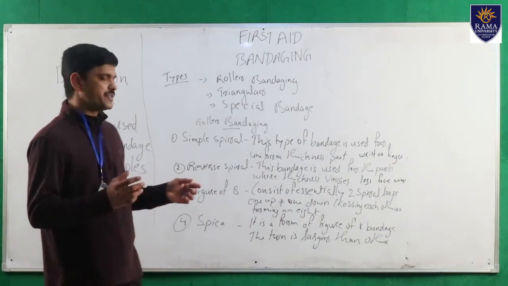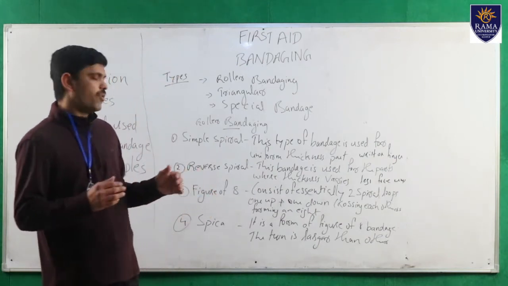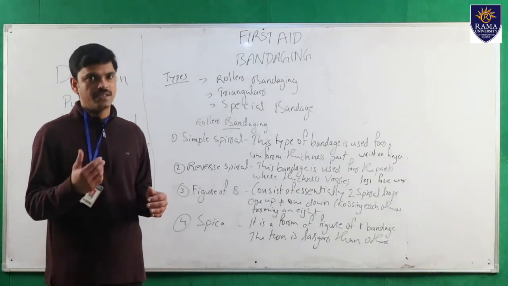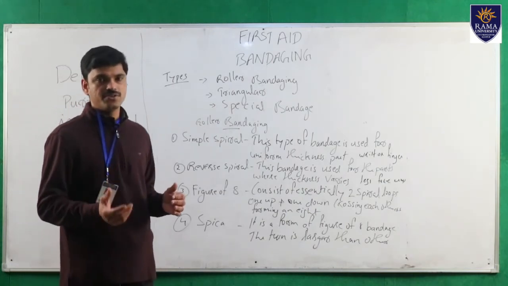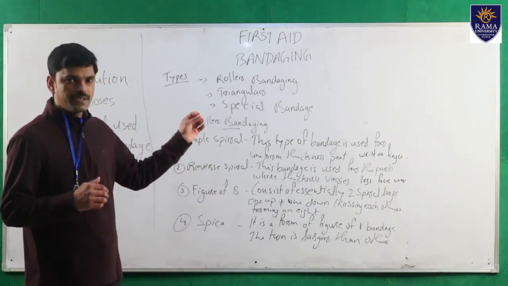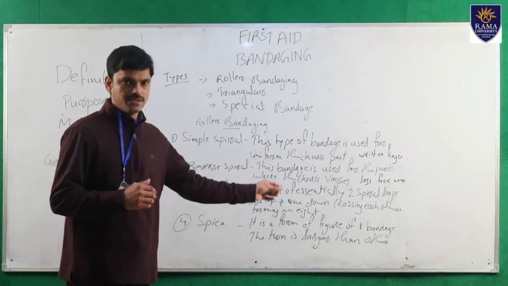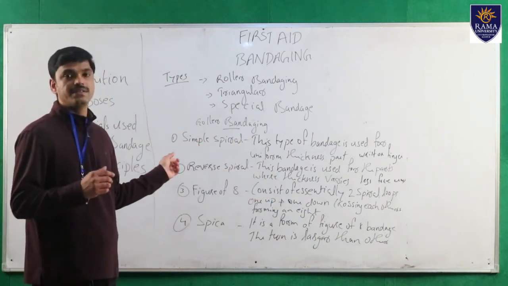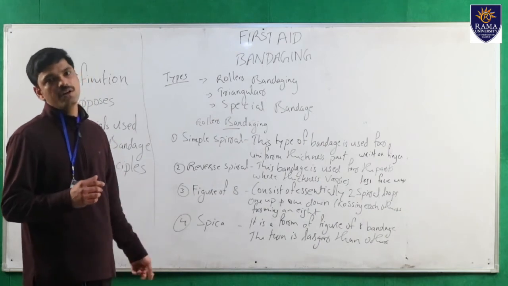And next one is spica. It is a form of figure of 8 bandage, but the turn is larger. It is applied on big joints like the hip and groin. So these are the methods used in roller bandaging: first, simple spiral; second, reverse spiral; third, figure of 8; and last, spica.